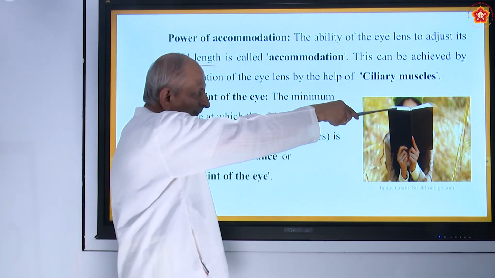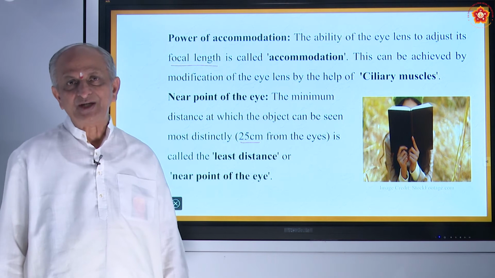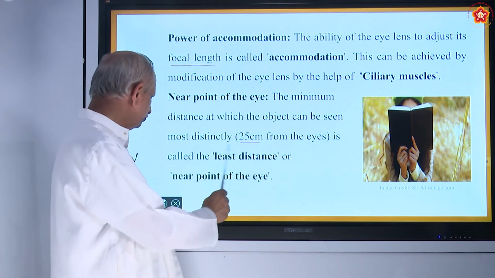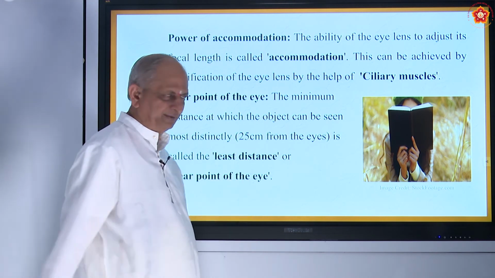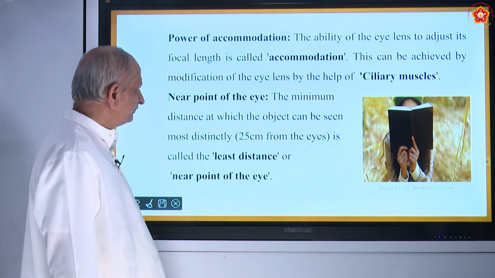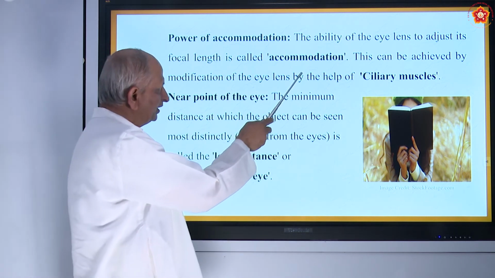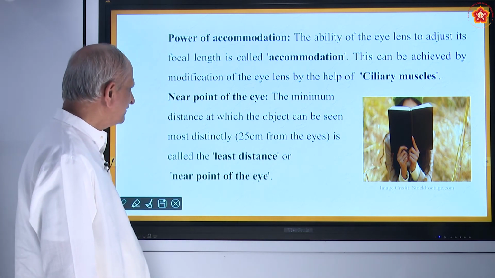So keeping your book very near to your eyes will give strain to the eye. That is why you should always bear in mind the distance must be 25 centimeters. Below that it is not advisable. So here what happens? This accommodation is done by muscles called the ciliary muscles.